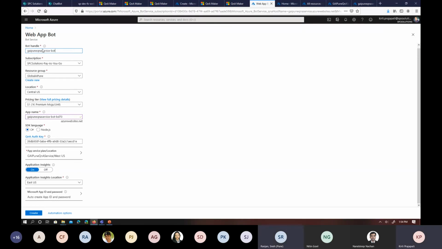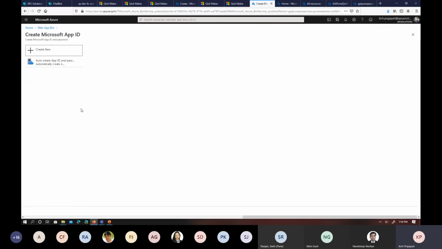and from there you just have to pass this name, or you can change it as per your requirement. Select your subscription, select your resource group, then this is most important, the Microsoft app ID and password. So once you click there, it will ask you to create new or use the auto created one. For this demo, I have used the automatically created one, but in which case you can create a new one.